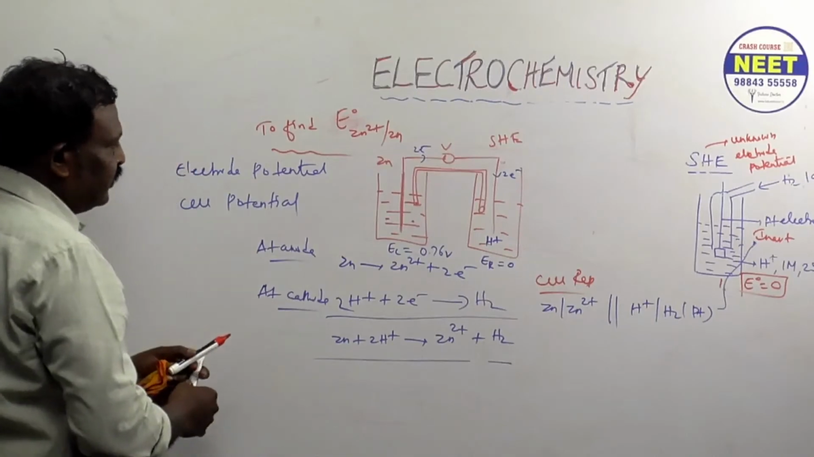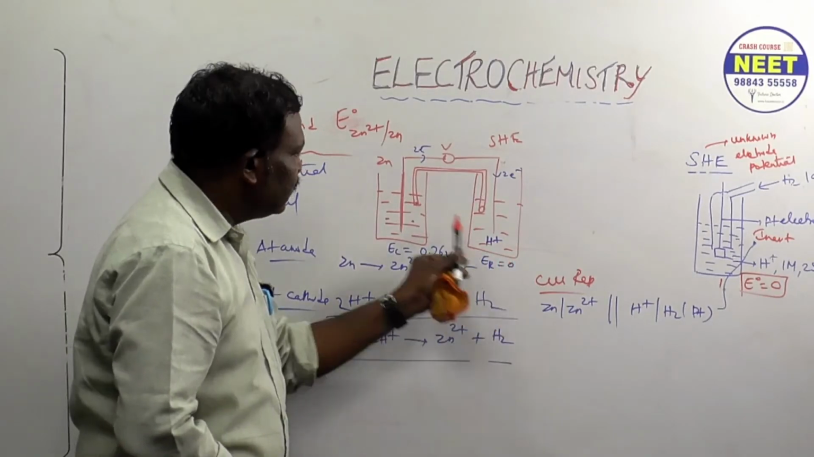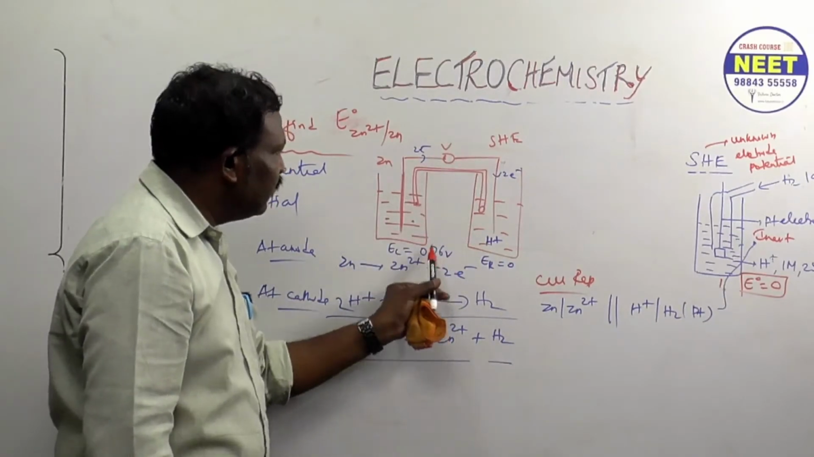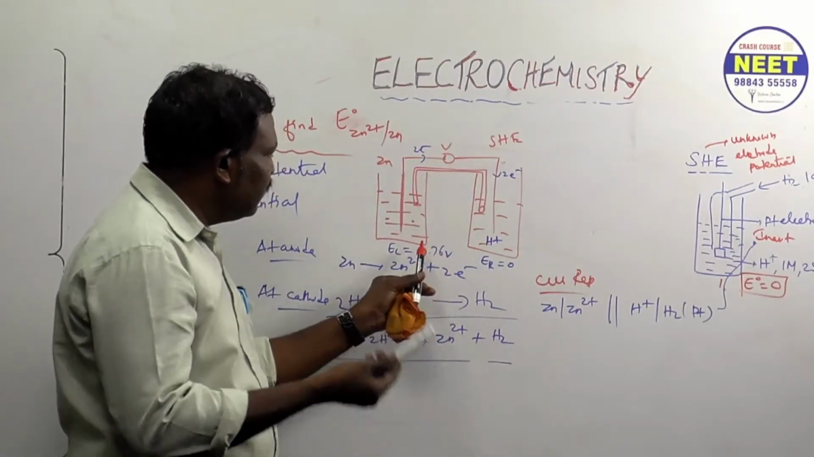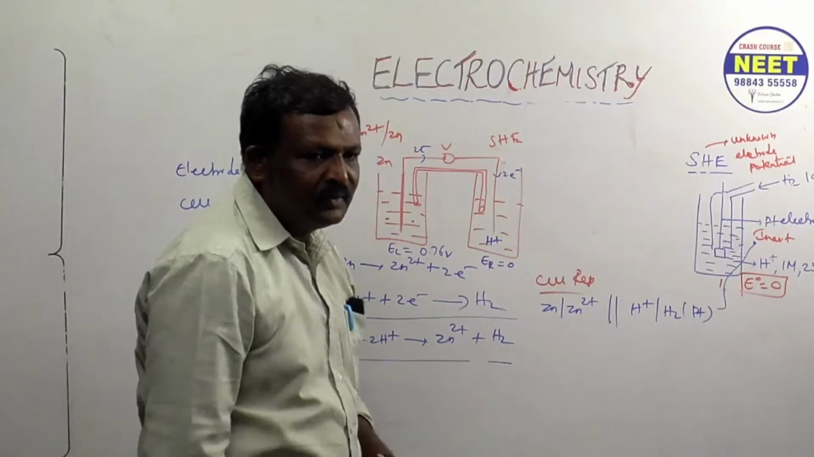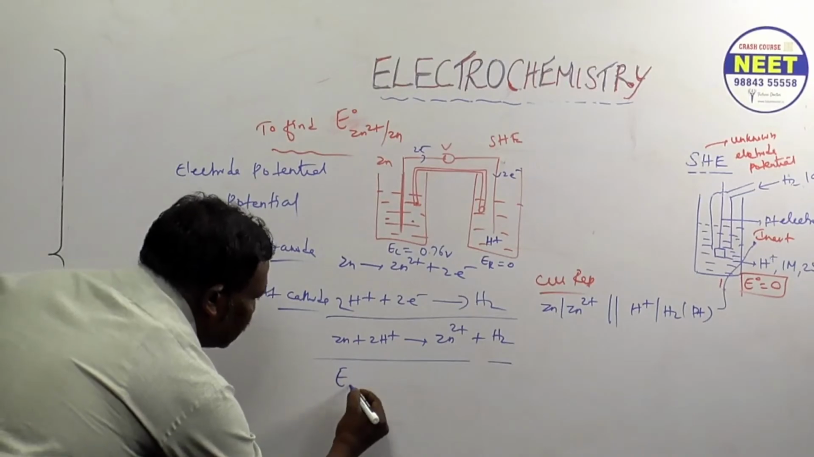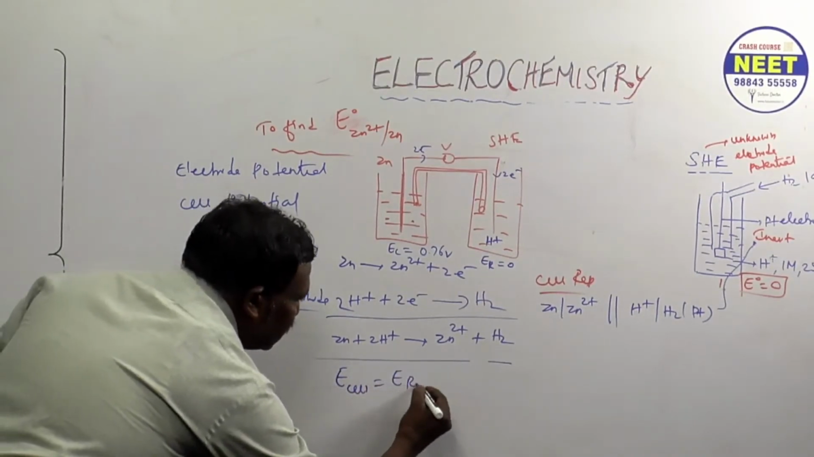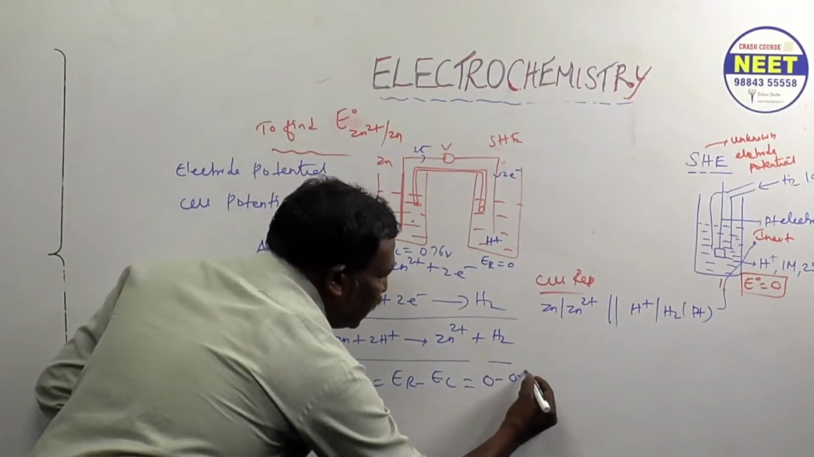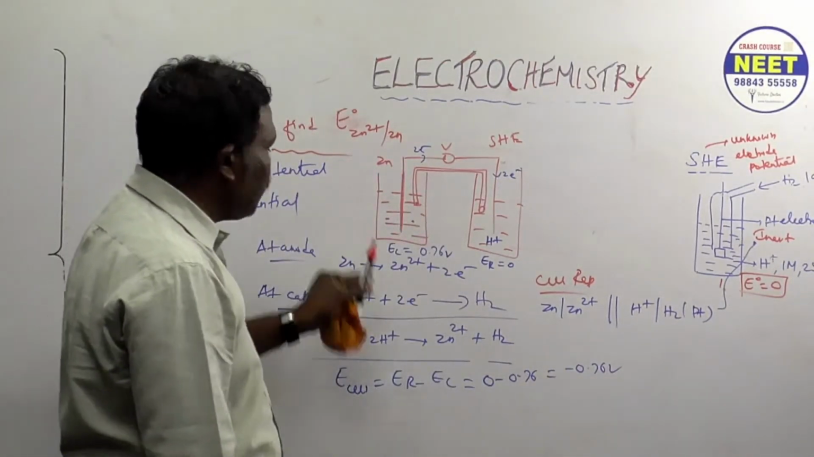Now, this is the EMF produced by zinc. The other will not produce anything, so we can put it directly as 0. Whatever EMF is produced is only due to zinc. So what is the cell potential? What's the formula? You know that E cell is equal to ER minus EL. ER is 0, so 0 minus 0.76 gives minus 0.76 volt. This is the EMF produced by only zinc.